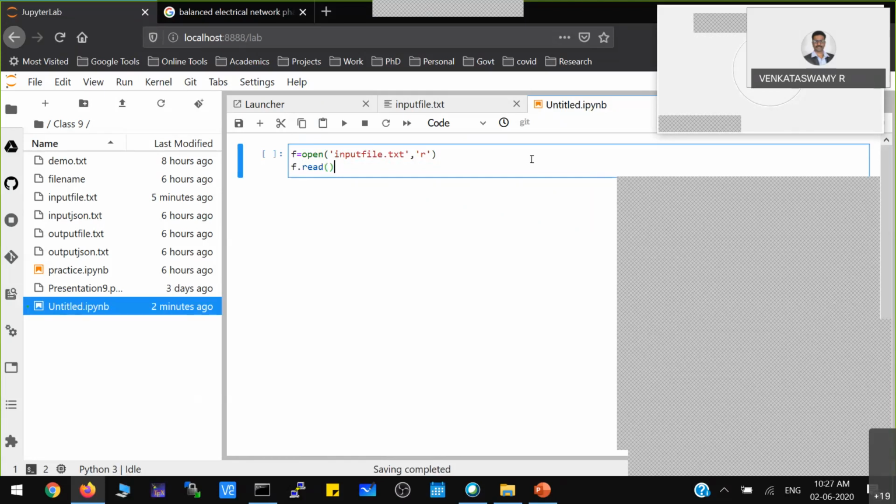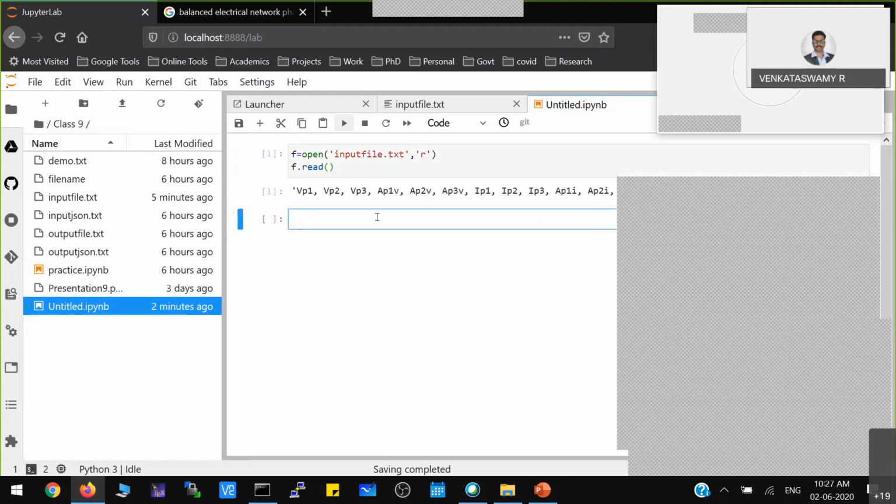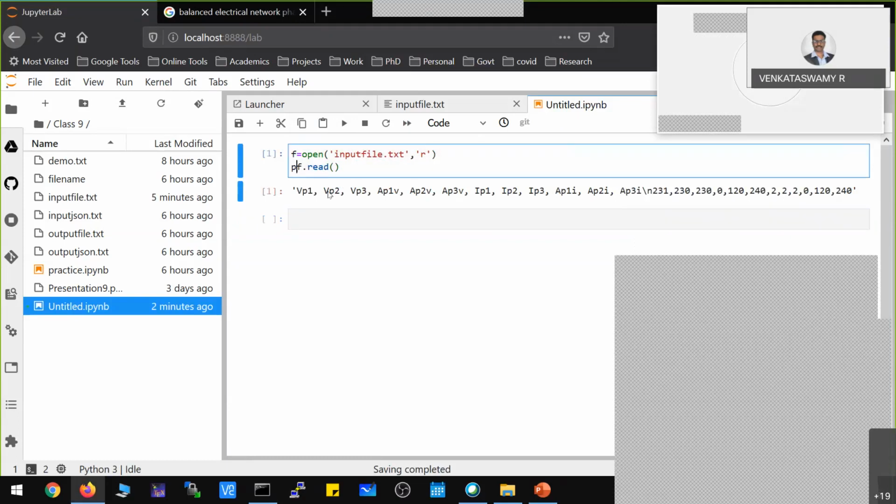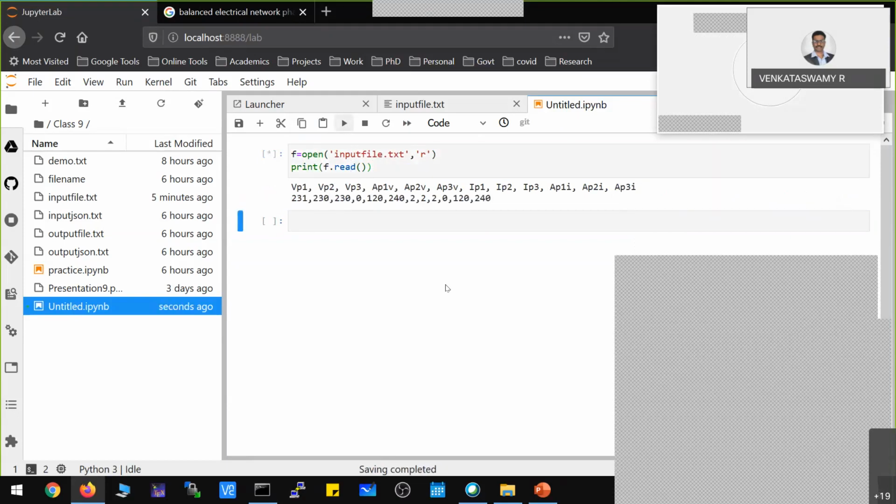Now I am just running this particular program. Can you see here? This program is reading and displaying the content. You can even use a print statement to display the content of that file. You can see that whatever is there in that particular file, it is displaying as it is.